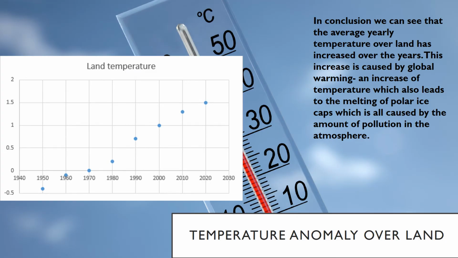Regarding temperature anomalies, in conclusion, we can see that the average yearly temperature of land has increased over the years. This increase is caused by global warming. Global warming is an increase of temperature which also leads to the melting of polar ice caps, which is caused by the amount of pollution in the atmosphere.